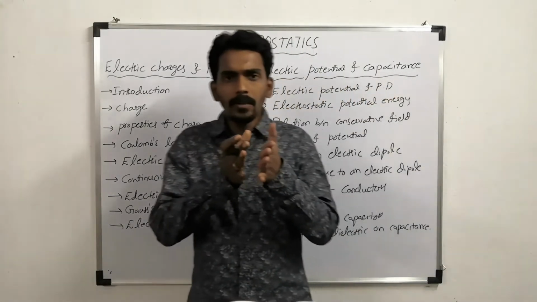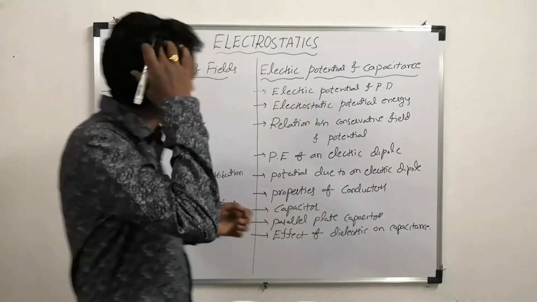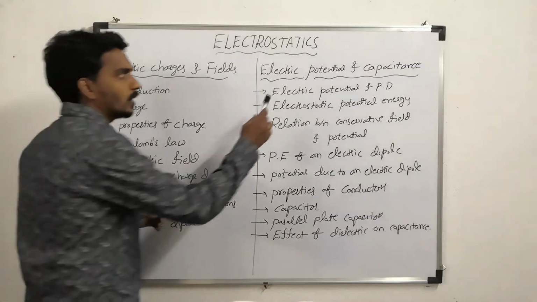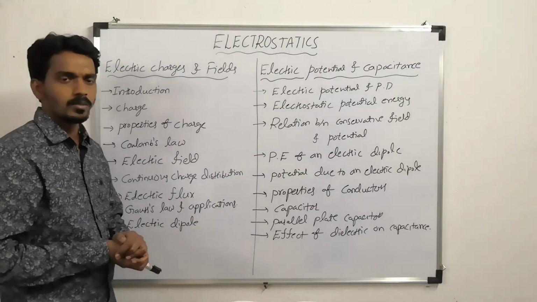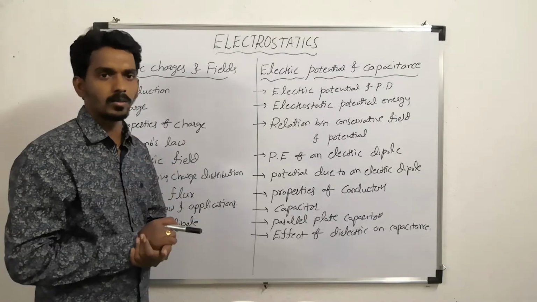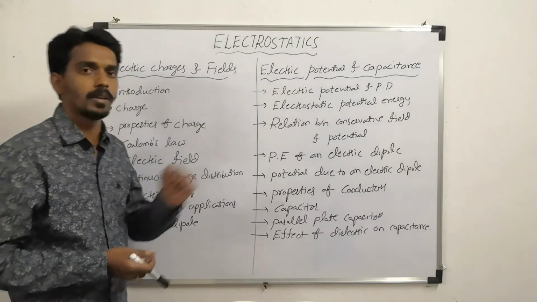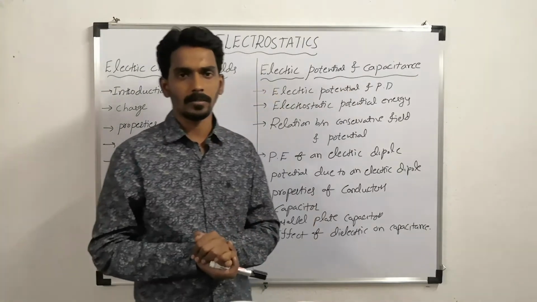That's why we divided electrostatics into two parts. The very first one is electric charges and fields, and the second one is electric potential and capacitance. So there are two parts of electrostatics. The first portion is all about electric charges and fields, and the second one is about electric potential and capacitance.